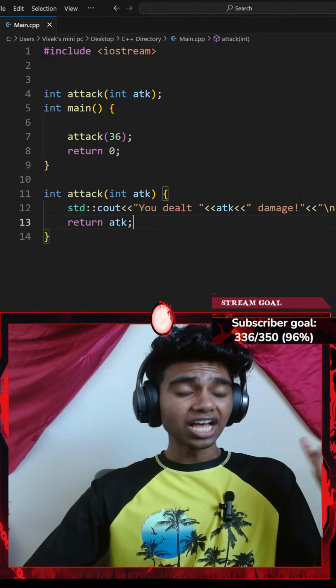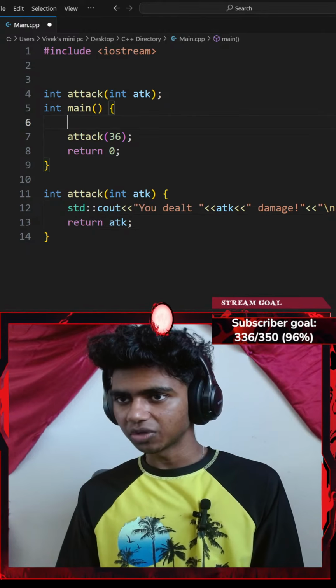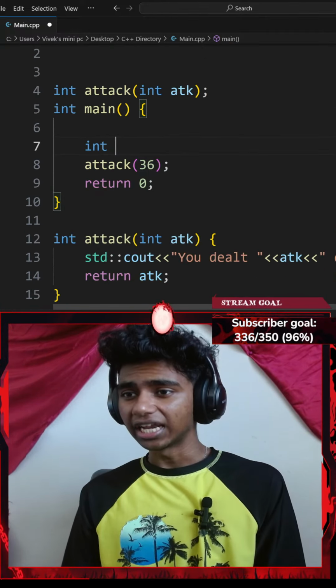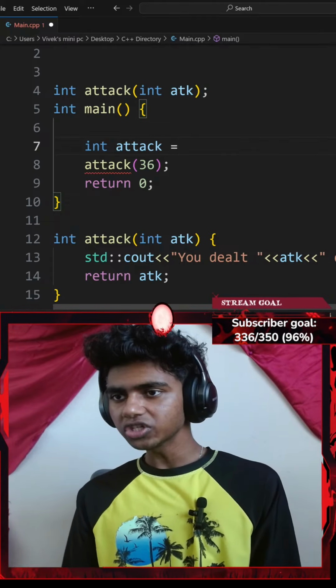Honestly, it says ask the user how much damage they want to deal. So let me go ahead and ask the user how much damage they want to deal first. Okay, so for that, I could go ahead and create an integer variable of attack, okay, which equals to something.